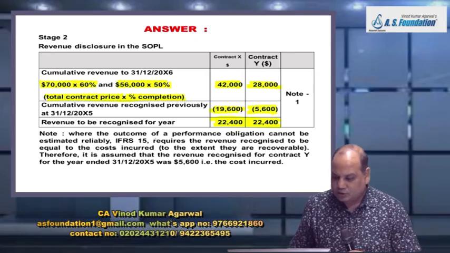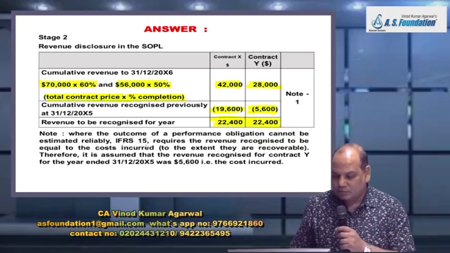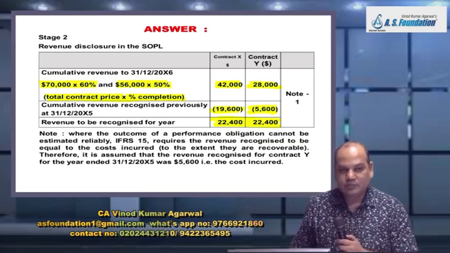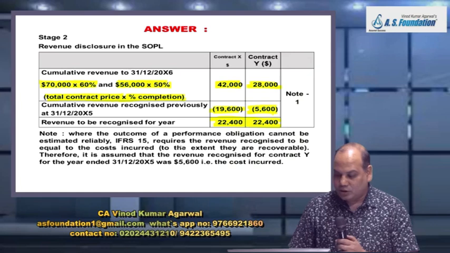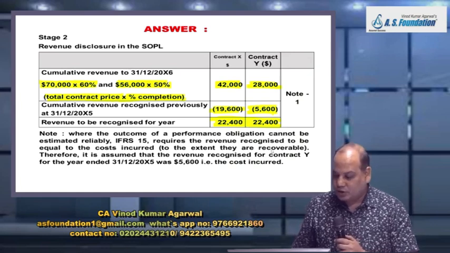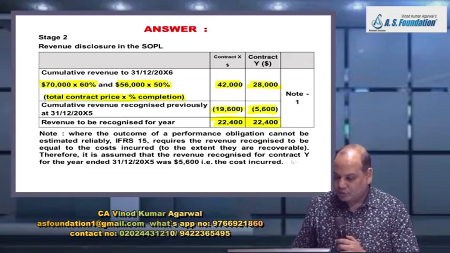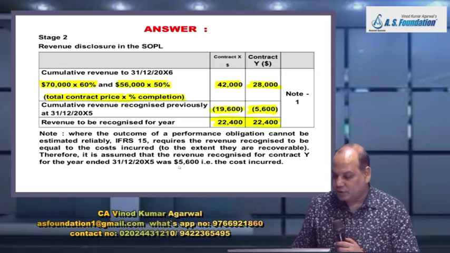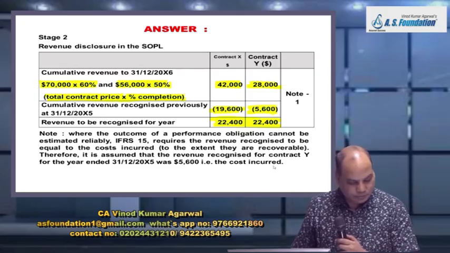In the exam you need not write it because this figure was given to you. That where the outcome of the performance obligation cannot be estimated reliably, IFRS 15 requires the revenue recognized to be equal to the cost incurred to the extent they are recoverable. Therefore, it is assumed that revenue recognized for contract Y for year ended 31st December 2015 was 5,600, that is the cost incurred.